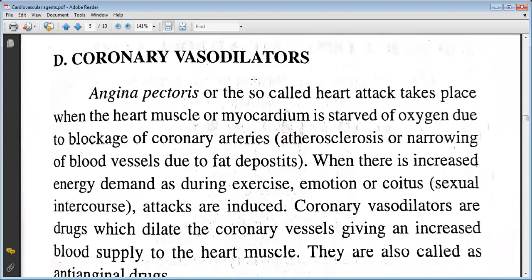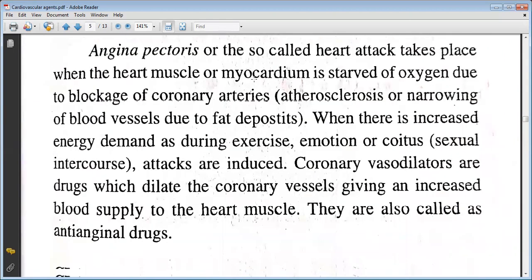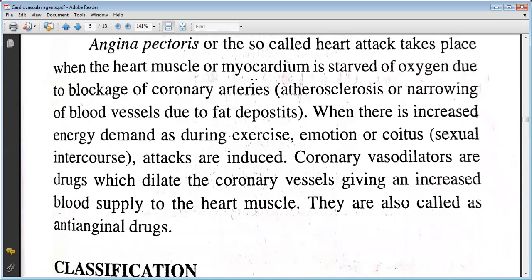Then the last category of drug is coronary vasodilators. Angina pectoris, or the so-called heart attack, takes place when the heart muscle or myocardium is starved of oxygen due to blockage of coronary arteries. When there is increased energy demand, as during exercise, emotions, or coitus, attacks are induced. Coronary vasodilators are drugs which dilate the coronary vessels, giving an increased blood supply to the heart muscle. They are also called anti-anginal drugs.